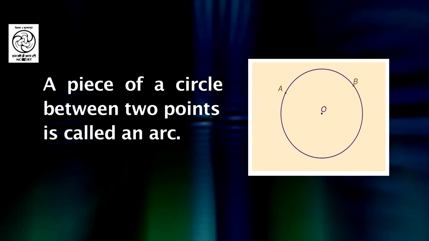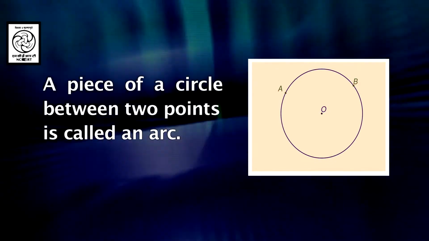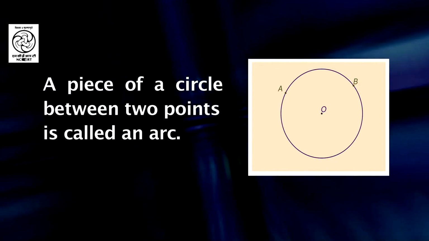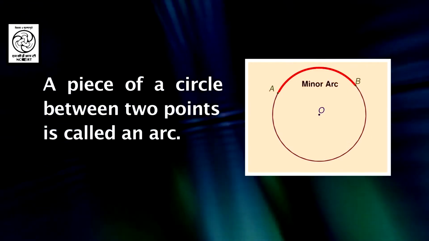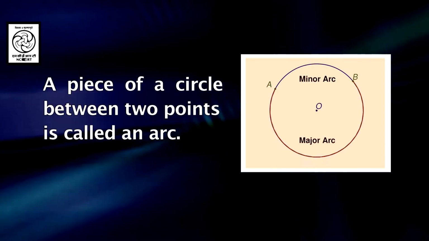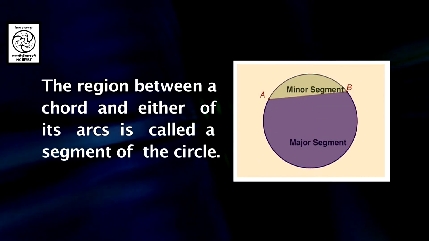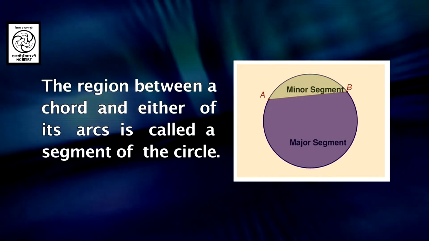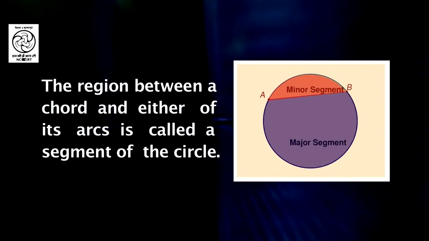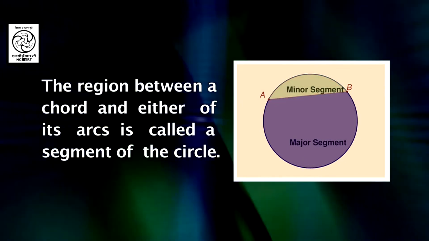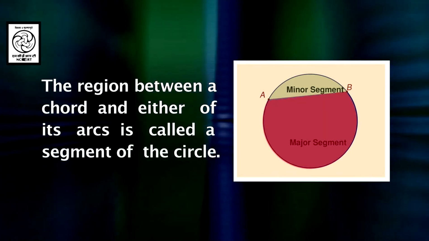A piece of a circle between two points is called an arc. In the figure, you can see that the two points A and B divide the circle into two parts. The smaller part is called the minor arc and the bigger part is called the major arc. The region between a chord and either of its arcs is called a segment of the circle. The region enclosed by the minor arc and the chord is known as the minor segment, and the region enclosed between the major arc and the chord is called the major segment.